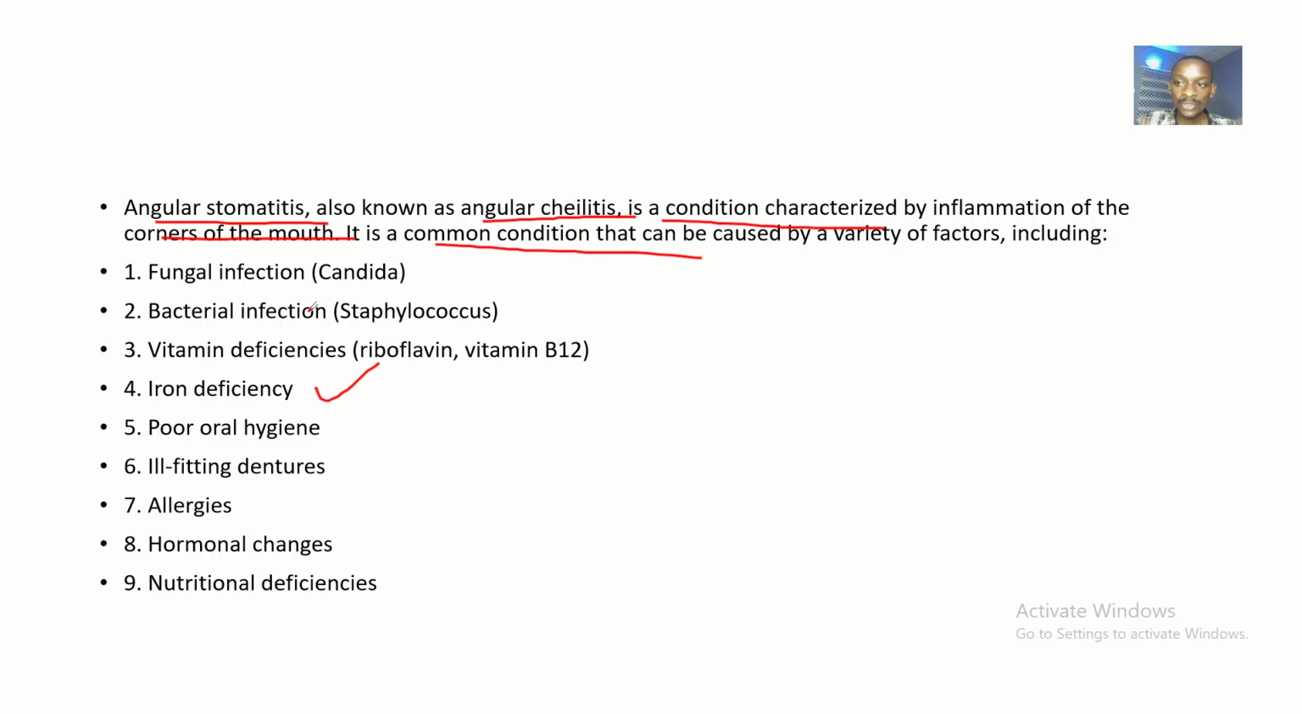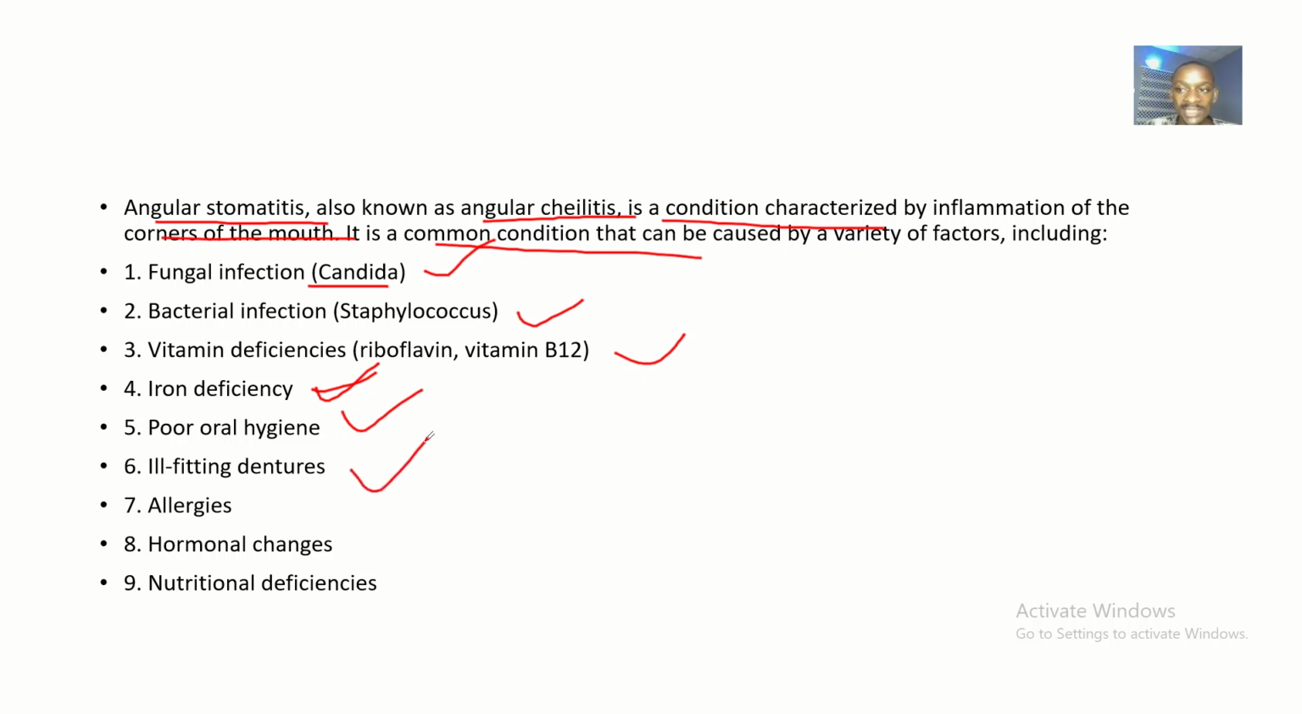So guys, the possible causes of this angular stomatitis or angular cheilitis include what? Fungal infection, bacterial infections by Staphylococcus. Fungal infections could be by Candida. Okay. Then we have vitamin deficiency like riboflavin and vitamin B12 deficiency. Then we have iron deficiency. Okay. Then we have poor oral hygiene. It could be that you have poor oral hygiene, and this can also lead to angular stomatitis.